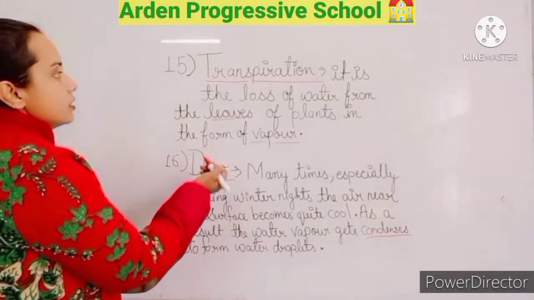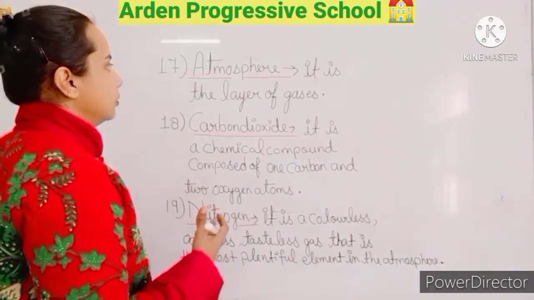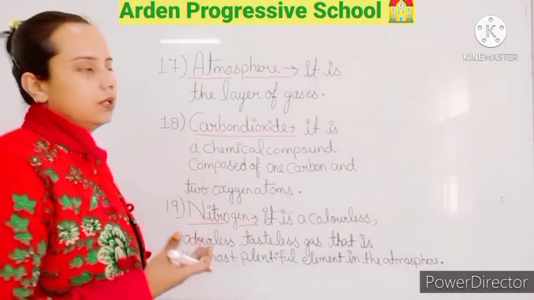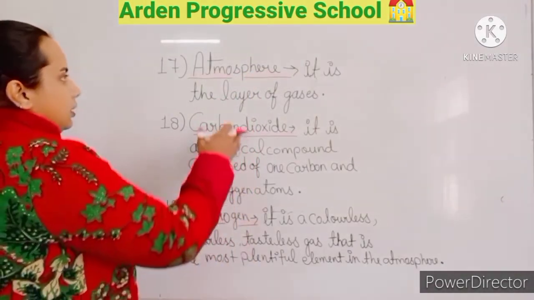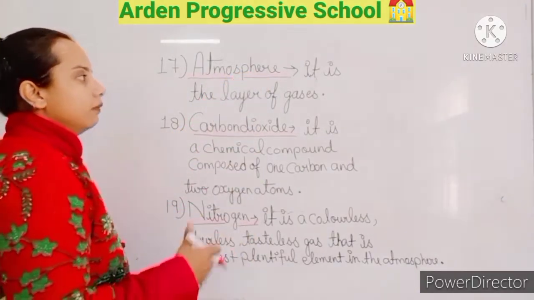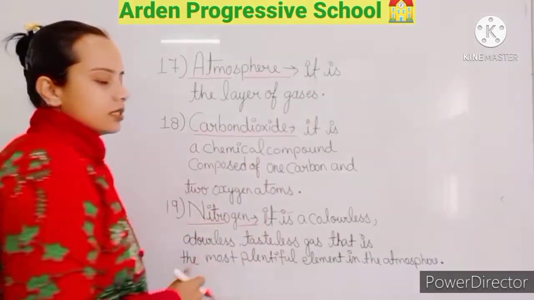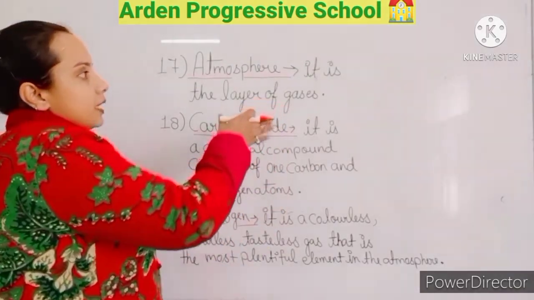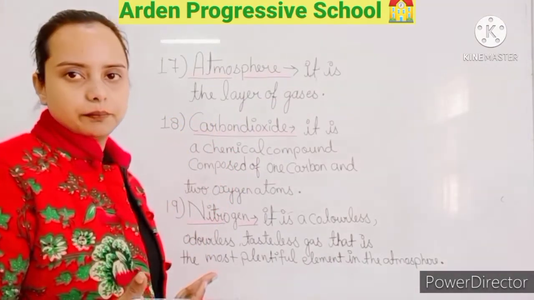Now the next is, students, these are the keywords of chapter number 15, that is Air Around Us. Your first keyword of chapter number 15 is atmosphere. What is atmosphere? It is the layer of gases. The layer of gases is known as the atmosphere, and commonly it is known as air.